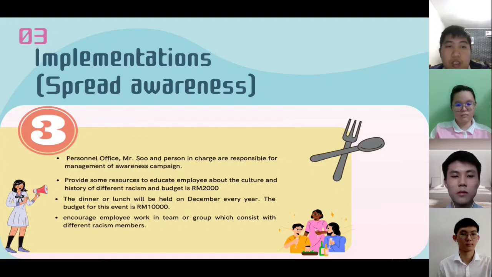Next, the leader of each department is responsible to assign work in groups. This will encourage employees to work in group or team forms.